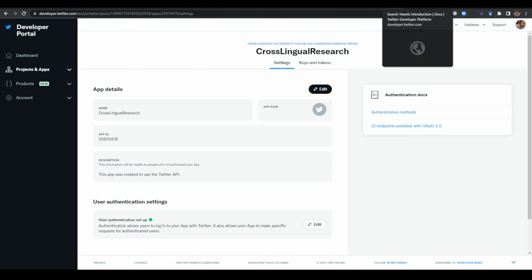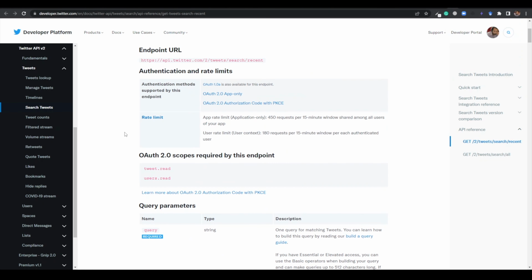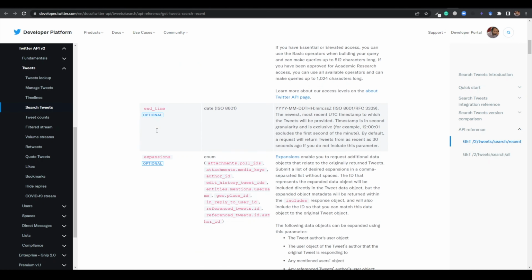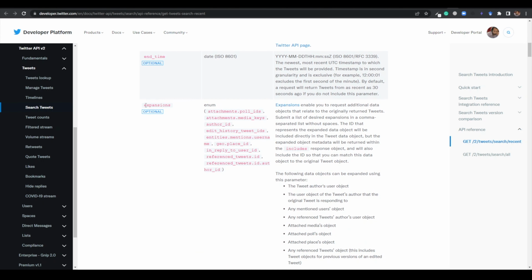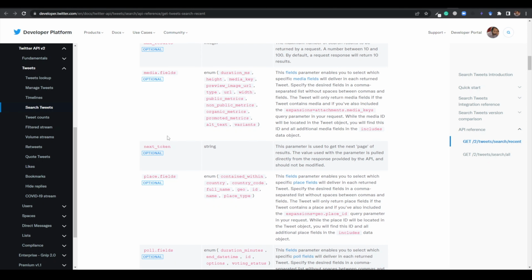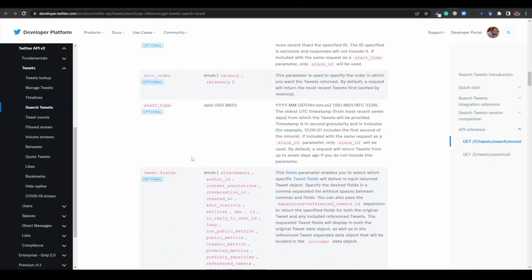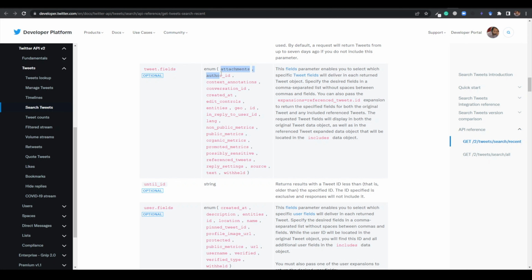Let me show you v2 again. So what it is saying, you need to get into detail of this. So it is saying you need to use expansion. This is optional, but if you want to get these things, you need to use expansion. If you want to get media fields, you need to use these things. If you want to get place fields, you need to use these things. Poll fields. If you want to get tweet fields, I will show you how you can get tweet fields. I will just use one of these.